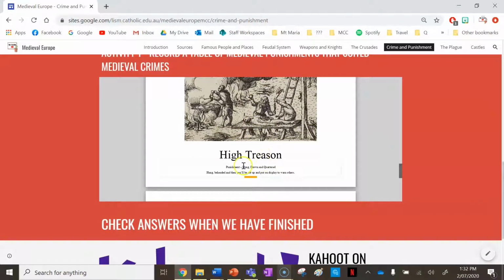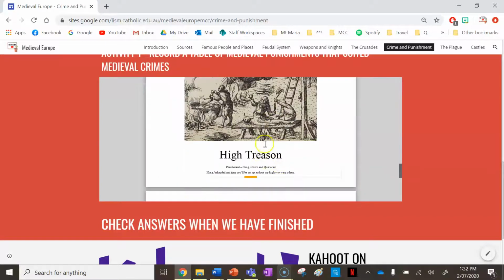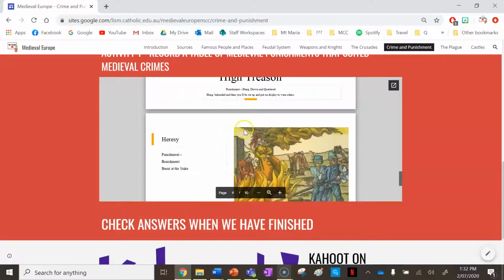So what used to happen in that process is that you'd be hung, you'd be beheaded, and then your body would be split up into certain parts. They'd cut you up, as you can see in the picture here, and they would display your body parts in the town or some other towns to kind of warn people to not commit high treason. So that was a pretty serious punishment there.